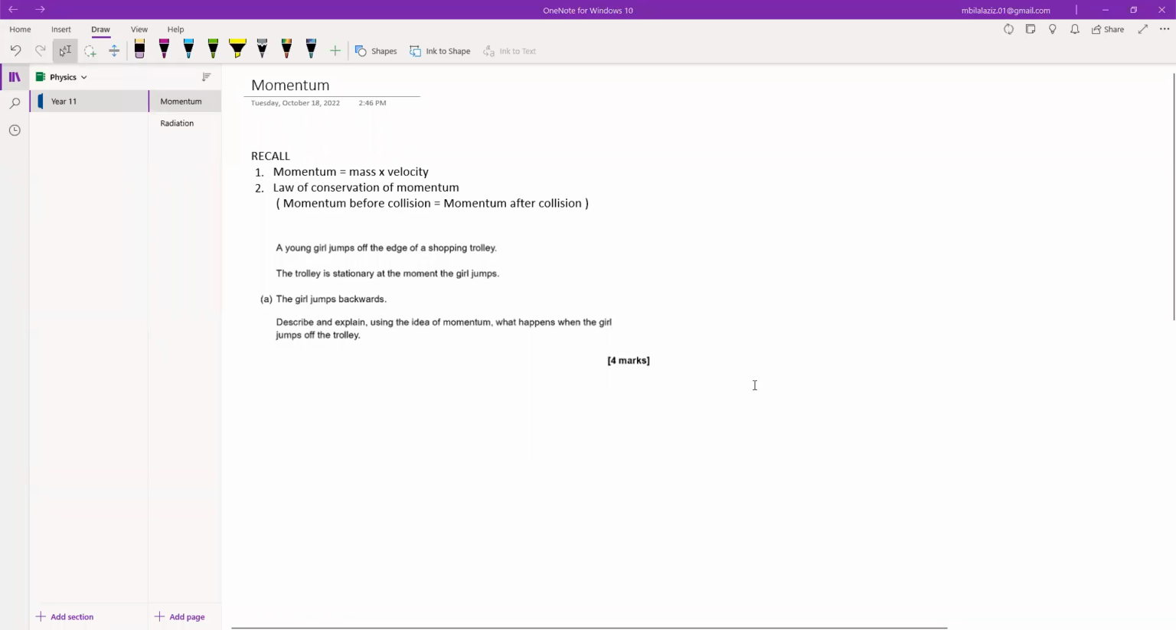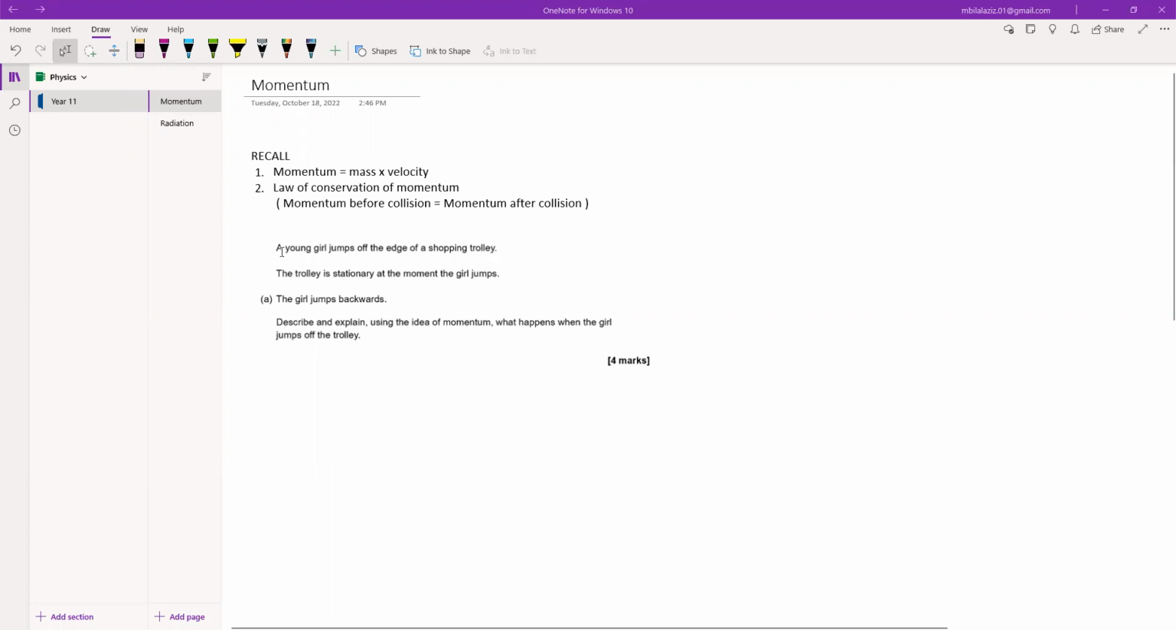Okay, so today we will be covering the question of momentum. Before we move on to the question, let us recall a couple of things about momentum. First, momentum is the product of mass and velocity. And secondly, the law of conservation of momentum, which states the momentum before an event is equal to the momentum after an event. In this case, the event can be the jumping, the collision, or anything.